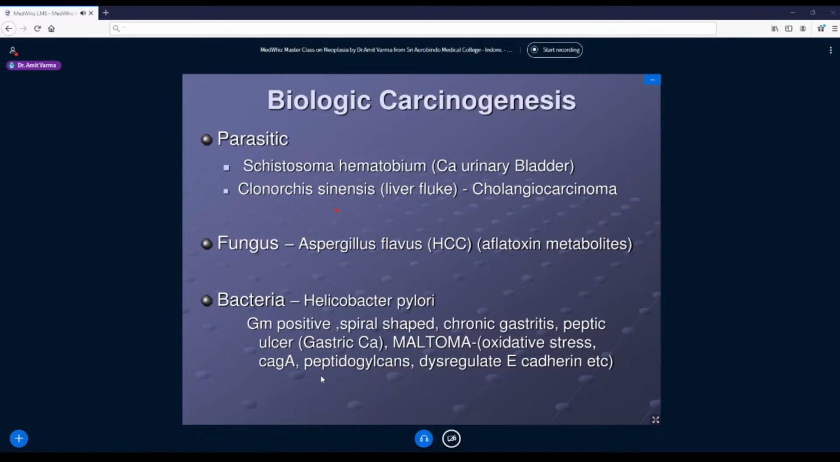And there will be an increase in the turnover of bile ductal epithelial cells. That's why we can get cholangiocarcinomas formed because of these parasites. So these are two classic examples of parasites leading to carcinogenesis. The main basis of carcinogenesis in parasites is chronic physical irritation. Coming to the next category, that is fungus. In fungus, the most noted fungus is Aspergillus flavus. It releases aflatoxin, and the metabolites of this aflatoxin are carcinogenic.